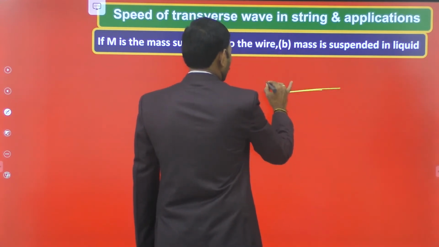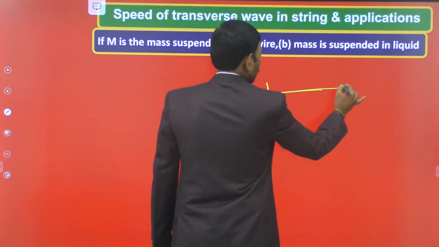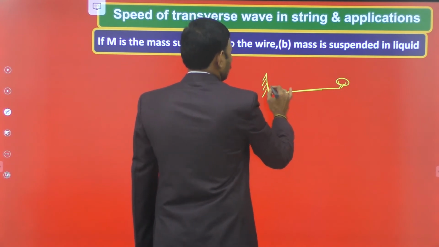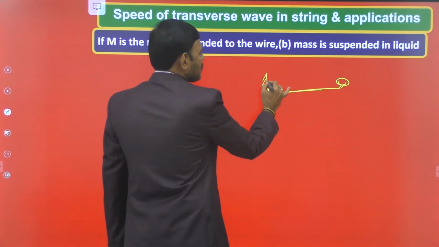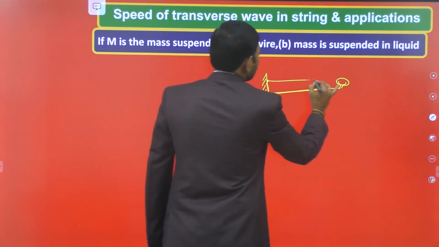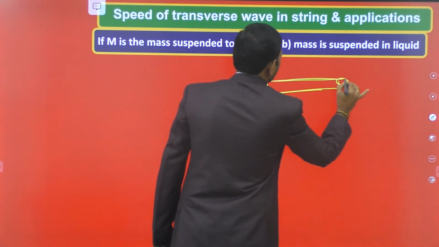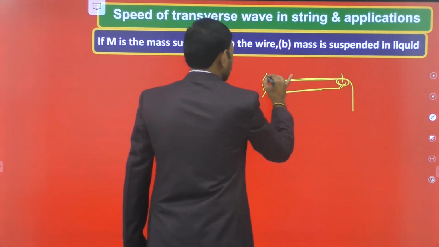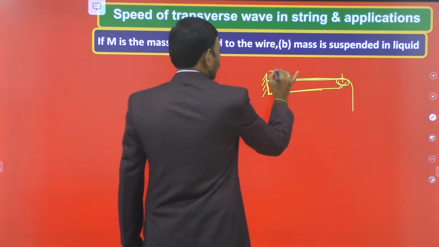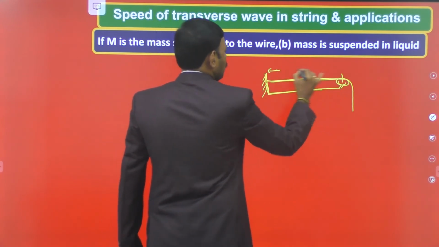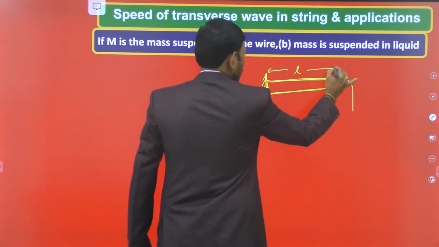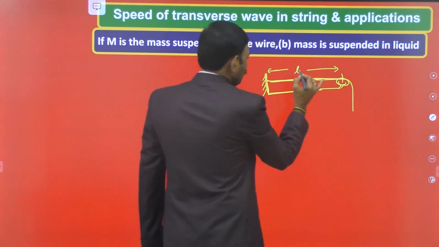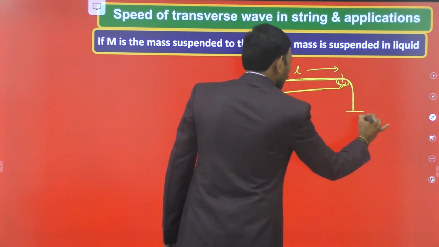Okay, this is a rigid support and we have a frictionless pulley here. One end of the wire is fixed to the rigid support and it passes over the frictionless pulley. Between these two points the wire is fixed. The length of the wire between the rigid support end and the pulley is L. This is the vibrating length of the string, and to produce the tension some load is suspended.